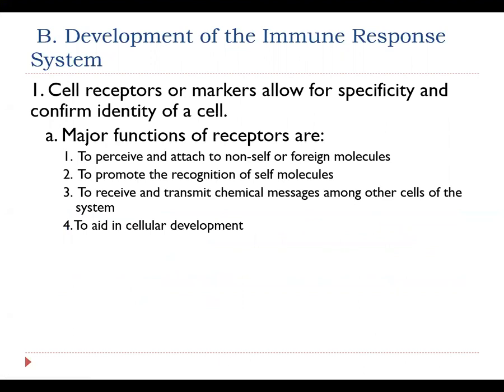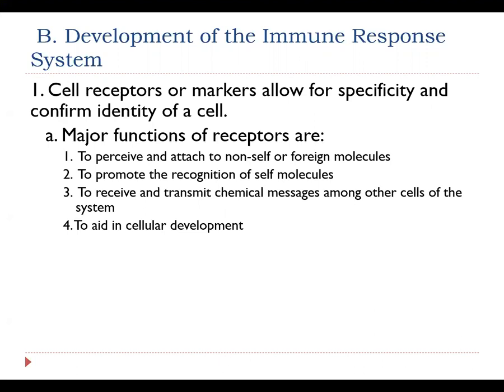So at this point in time, I actually need to start introducing to you some of the puzzle pieces that go together with this dual system of B and T lymphocytes. So when it comes down to it, we need to first start with cellular receptors. So we're really going to be talking about pieces of protein that protrude from the outside surface of a cell. So we're really going to be looking in a very microscopic fashion at things on the outside of our human body lymphocytes. So first we'll talk about cell receptors or markers.